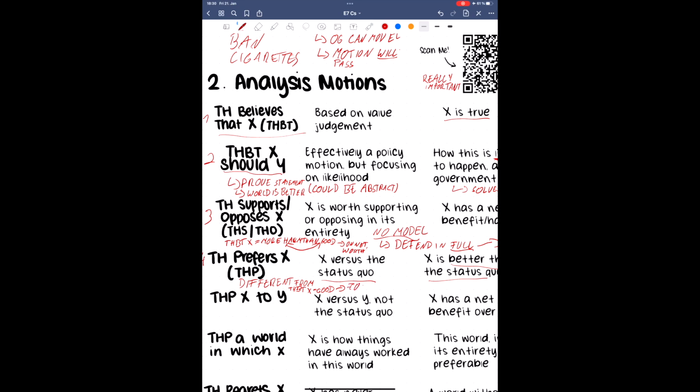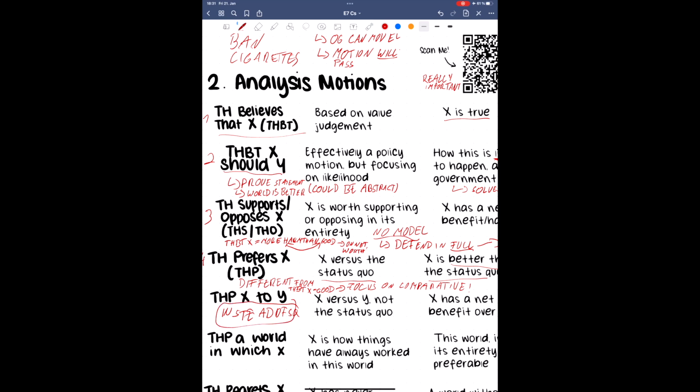Here's how a prefers motion might be phrased. This house prefers conscription by lottery as a means of enrolling people in the army. Type 5. This house prefers X to Y motions are effectively the same as this house prefers X motions, except in this motion type you do not compare X to status quo, but to whatever Y is. Otherwise, it's the exact same as analysis motion type 4.